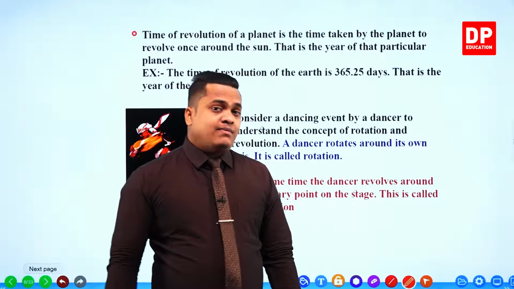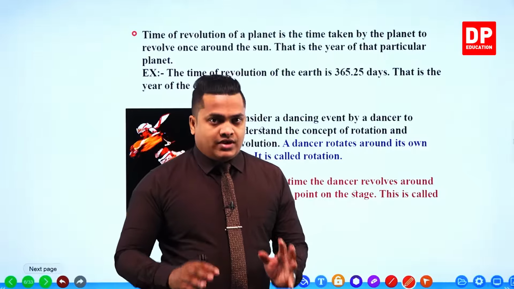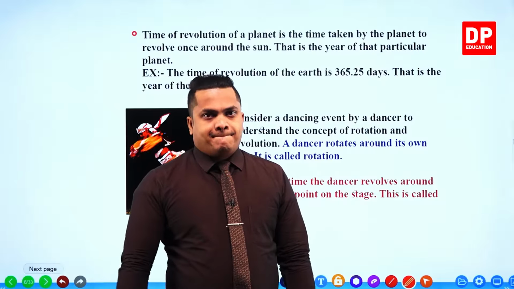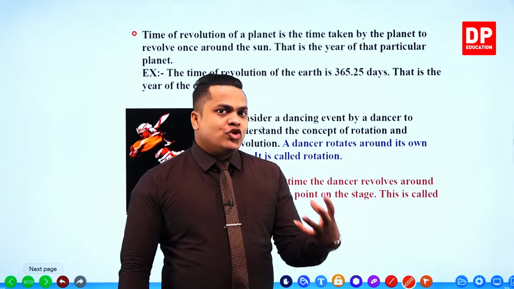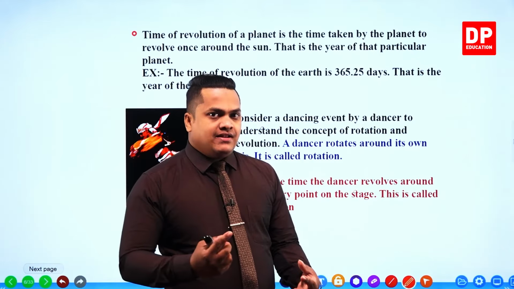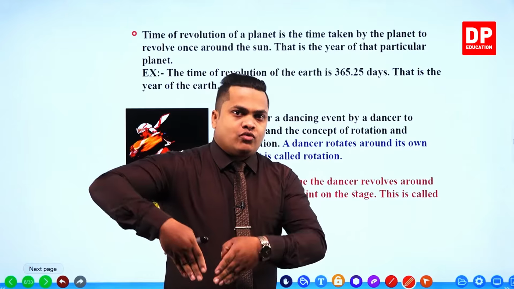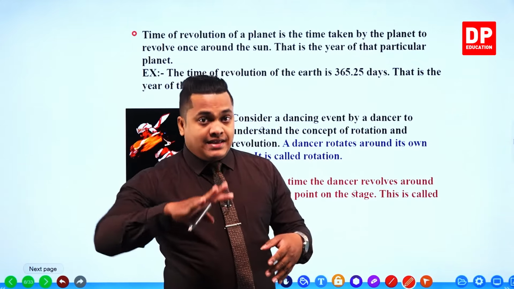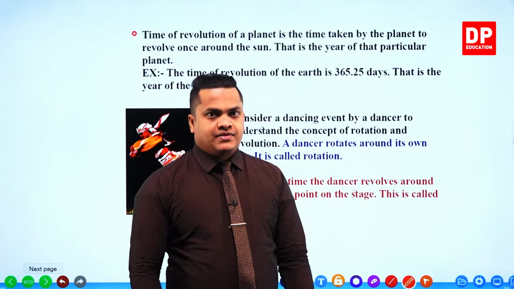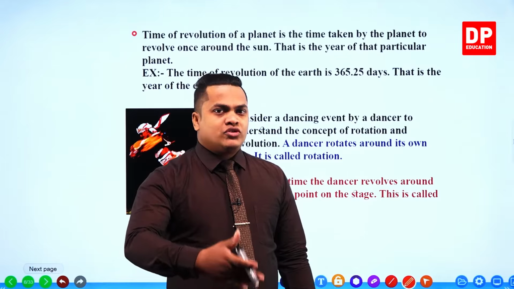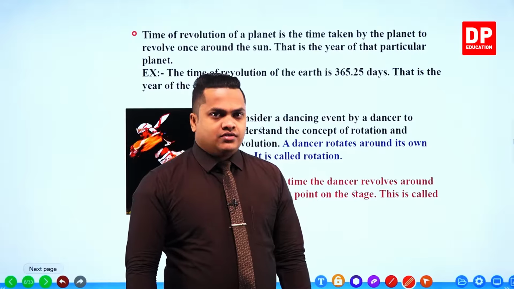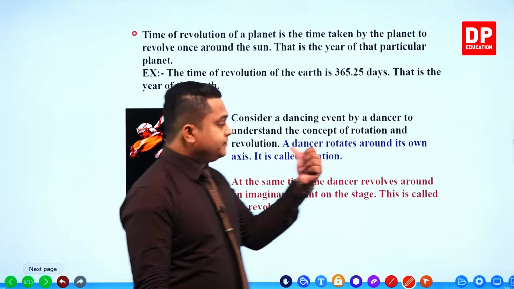In the same way, the planets also rotate and revolve around our sun. Planets rotate around themselves, and also rotate around our sun while they keep rotating around themselves, not stopping. That kind of motion is referred to as a revolution.